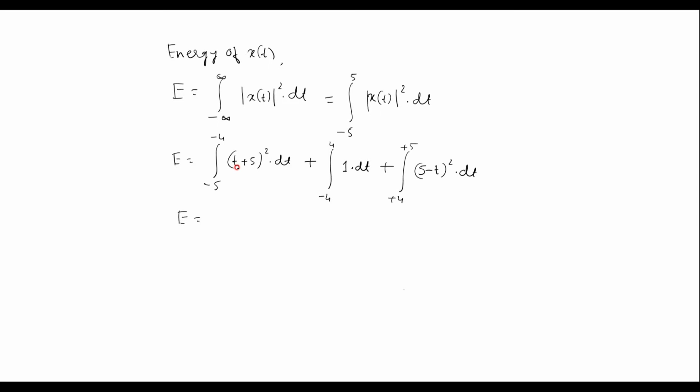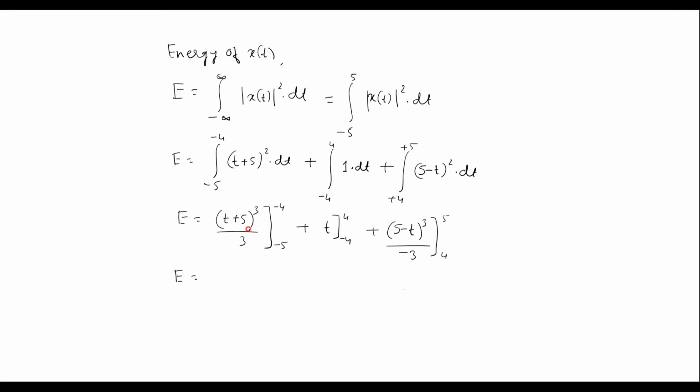E is equal to integration of (t plus 5) square, it gives (t plus 5) cube divided by 3, limits are minus 5 to minus 4, plus integration of 1, that is t, from minus 4 to plus 4. Here integration of (5 minus t) square gives (5 minus t) cube divided by minus 3, that is coefficient of t is minus 1. We have limits 4 to 5. We'll simplify this further.